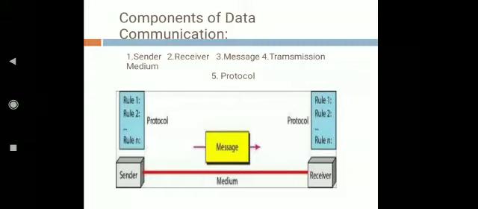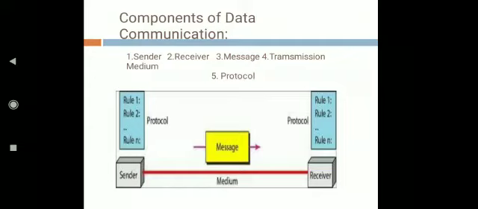Now the medium. It is the physical path over which the message travels from sender to receiver. Examples of transmission media are coaxial cable, twisted pair cable, and fiber optic cable. These are all wired media, whereas for terrestrial or satellite communication, you can transmit the data in terms of radio waves.